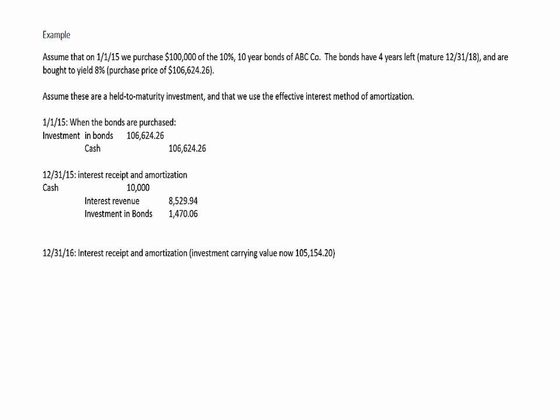Similarly, for the end of the following year, after the first year, the carrying value of the bonds is down to $105,154.20. Interest revenue will be 8% of that. Again, that's the effective or market rate of interest. We receive our $10,000 in cash. The difference is the amortization of that bond investment premium, and again, we simply reduce the investment in bonds account.